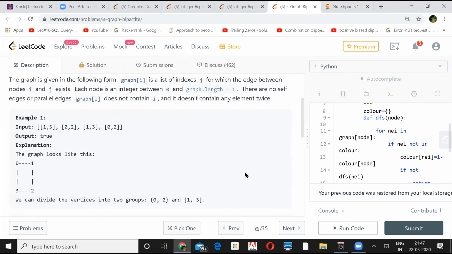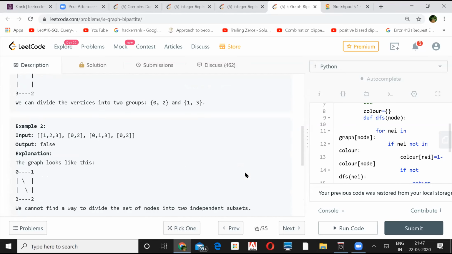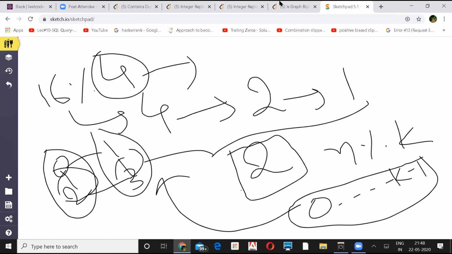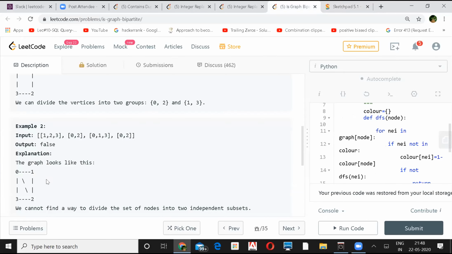In the second example, what if I have 0 and 2 in one group and then 1 and 3 in the other? No, but there is an edge between 0 and 2. You can't have them in one group. Bipartite means if you have a set like this, you can't have any edge within it. So there is no other way, whichever vertex you take. It's not possible in this case.